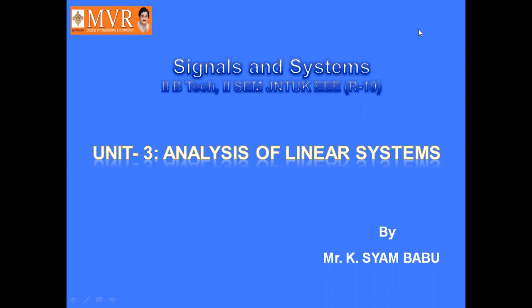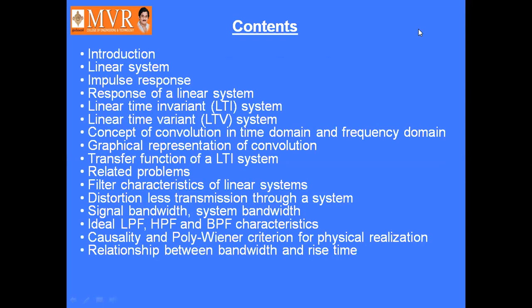Now we are going to discuss Unit 3, that is analysis of linear systems. The topics involved are: what is a linear system, what is impulse response, response of a linear system, linear time invariant, also called LTI system, and linear time variant, that is LTV system. Then the concept of convolution in time domain and frequency domain, graphical representation of convolution, and transfer function of LTI system related problems.